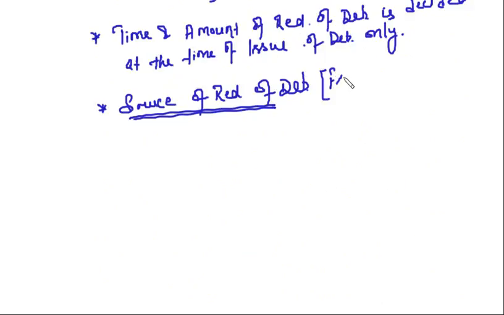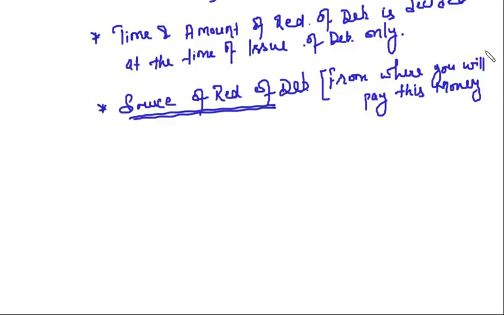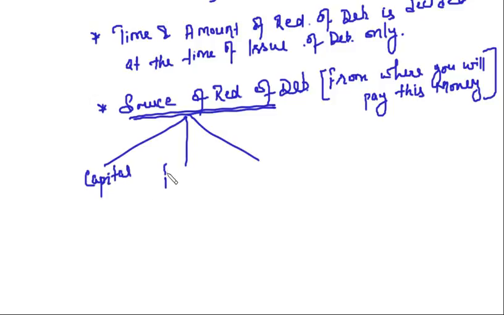From where you will pay this money? Right? So there are three things in this case. Either you will pay from the capital, which is a very wrong thing, or from your profits, which is perfectly fine, or from your capital plus profits.